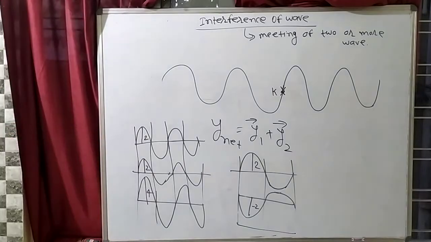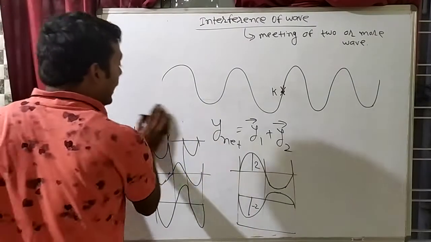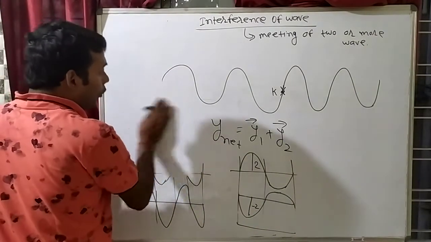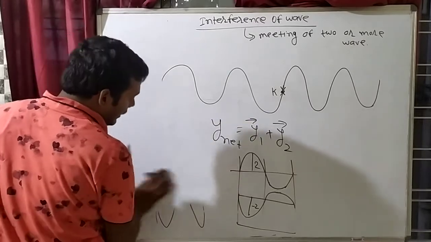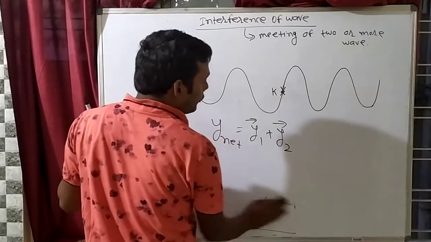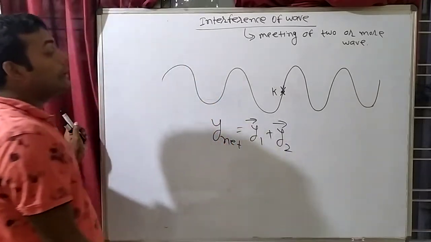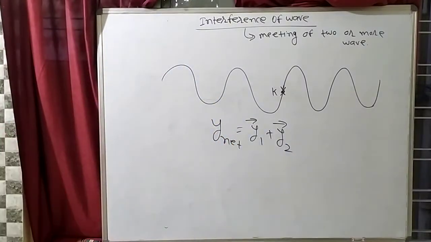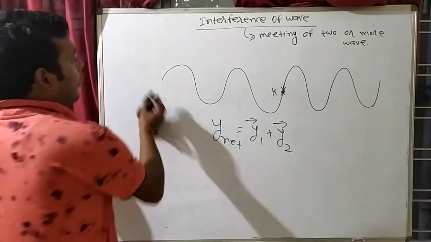तो हो सकता है कि एम्पलीट्यूड ज्यादा हो जाए और हो सकता है कि एम्पलीट्यूड कम हो जाए. That there may be a situation that amplitude can increase or amplitude can decrease. For that we have to see the vector addition. Clear? Okay.